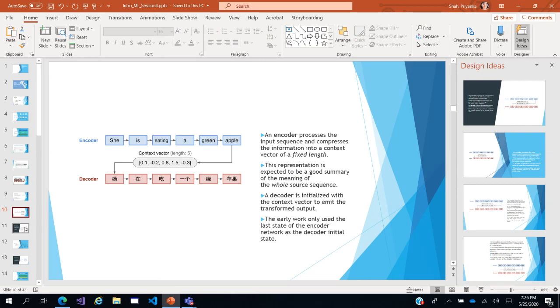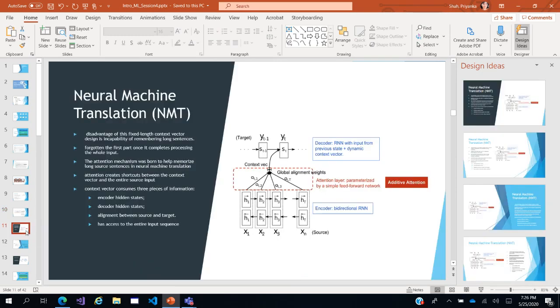So with longer sentences, they will forget the context, and they will forget the state, and that's why we need something which should persist for the entire context of the sentence. So it doesn't matter that it has reached half of the sentence and then forgotten the context of the first half. So that is where neural NMT comes in. The disadvantage of fixed length was remembering long sentences, and then the attention mechanism was born to help memorize long